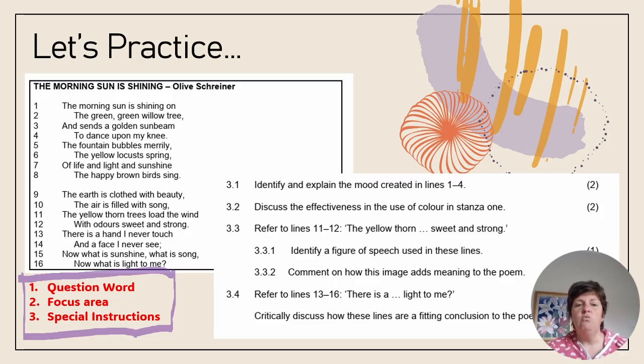And so when we get this text in front of us, we're familiar with it, we revise for ourselves the main meaning and the main feelings in the poem, and then we need to do a deep analysis of the questions to make sure that we give the marker what they require. And so if you've watched my paper 1 revision videos, I've gone through the process of decoding a question.